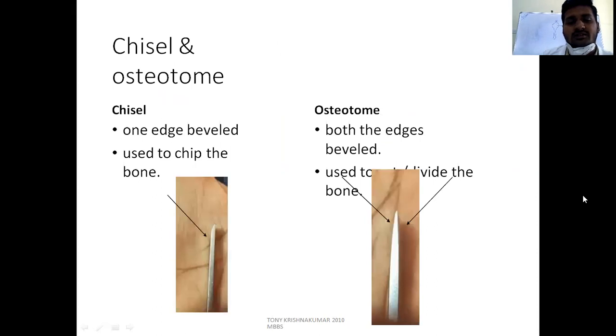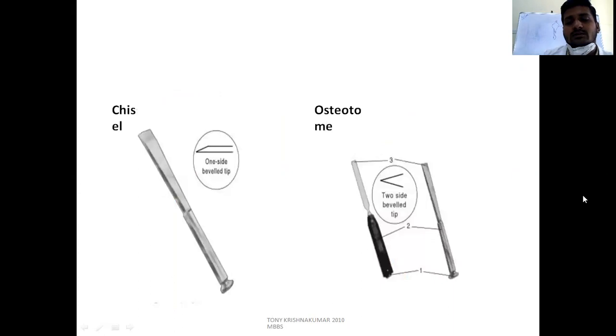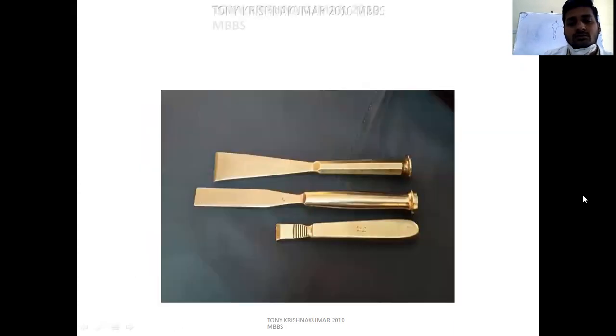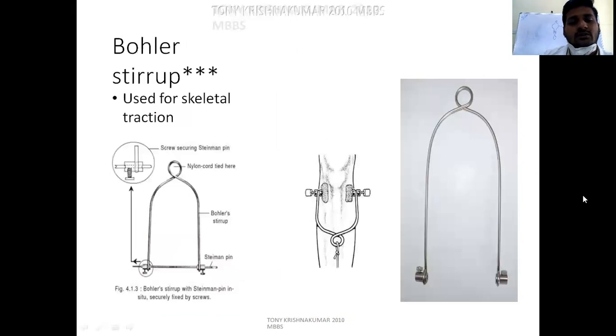We have already discussed chisel and osteotome. See the pictures, just go through the pictures. This is the Bohler stirrup. Stirrup is used for traction. We have already spoken about the Steinmann pin for skeletal traction.